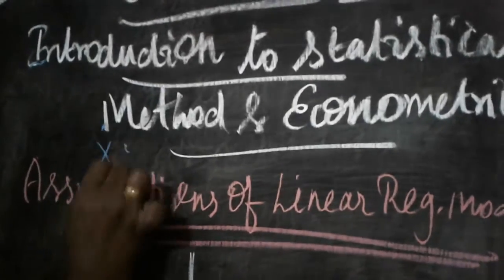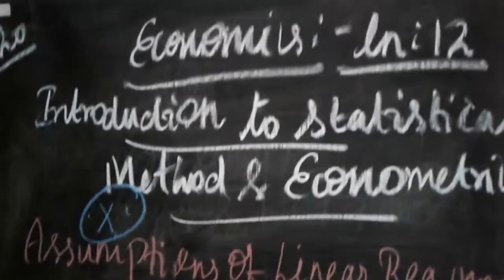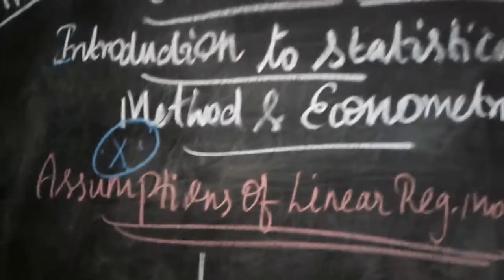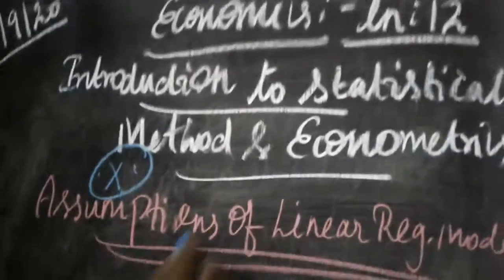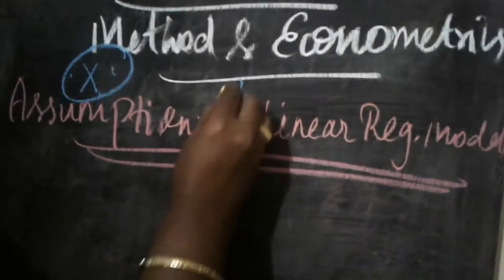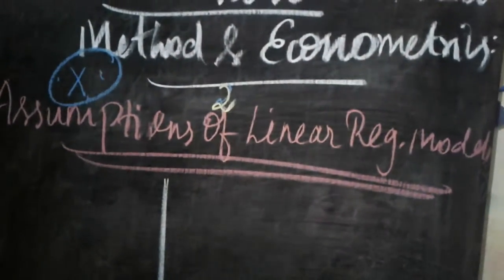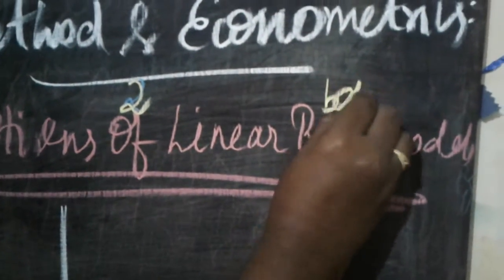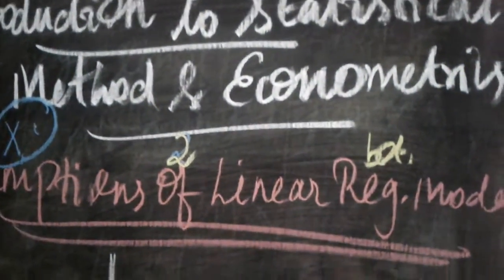So listen very carefully. You have already come across what is meant by regression and what is meant by correlation. Correlation is nothing but the relationship between two or more variables. We just read correlation. Regression means the relationship between variables, only two variables, x and y.